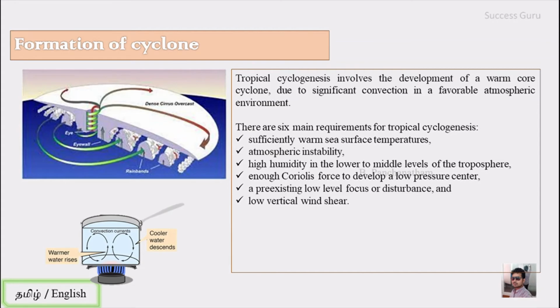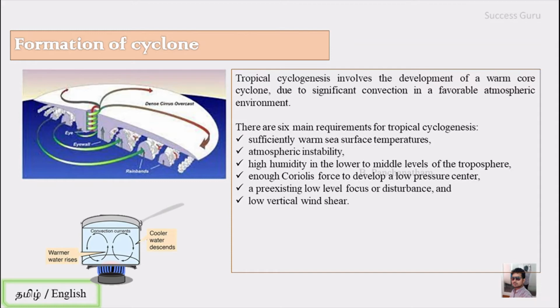And there are actually 6 main requirements for tropical cyclogenesis. The first one is sufficiently warm sea surface temperature, which is available in the equatorial region. The second one is atmospheric instability. When there is lots of wind, then the atmosphere will be unstable. So that is the second requirement.